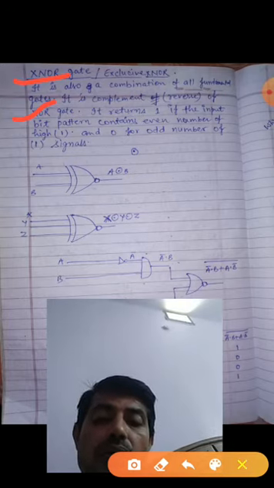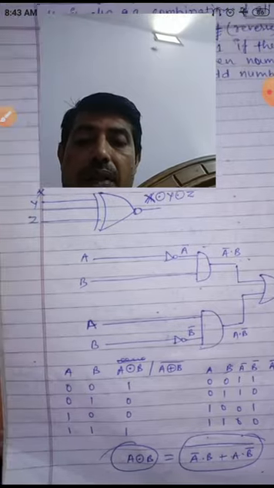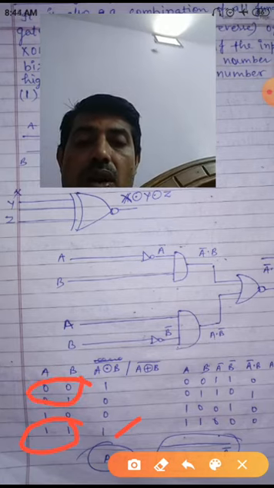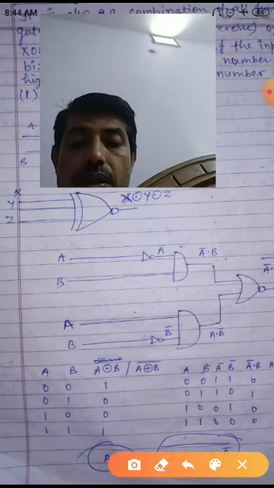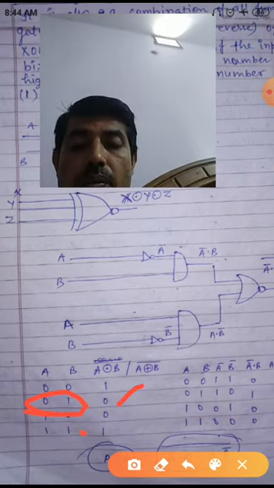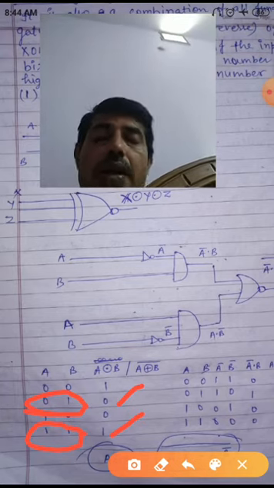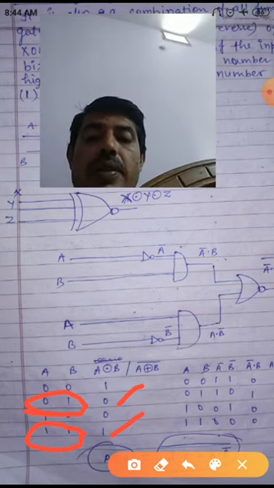Here, when the number of ones is even, look here, if the number of ones is even, it will return 1. If the number of ones is odd, it returns 0. Look here, number of ones, how many? 1, so 0. Here the number of ones is 2, which is even, so it returns 1. So this works as the reverse of the XOR gate. If the number of ones in the input pattern is even, it will return 1.